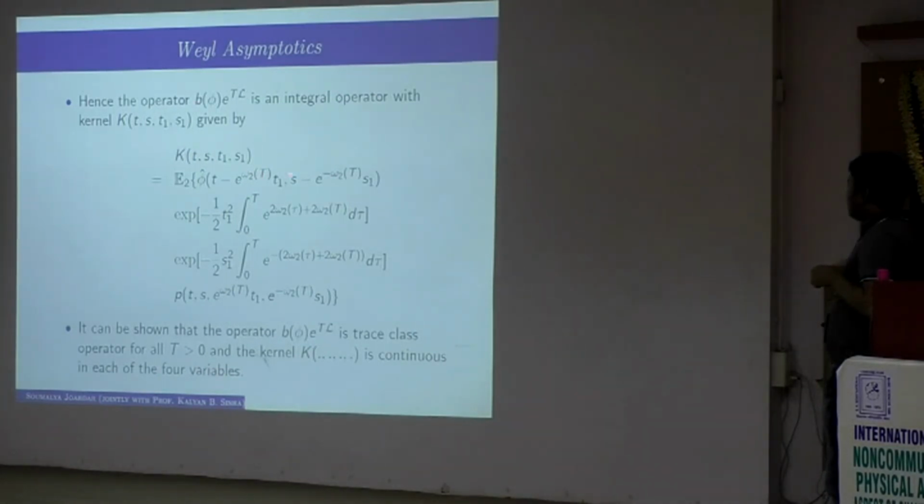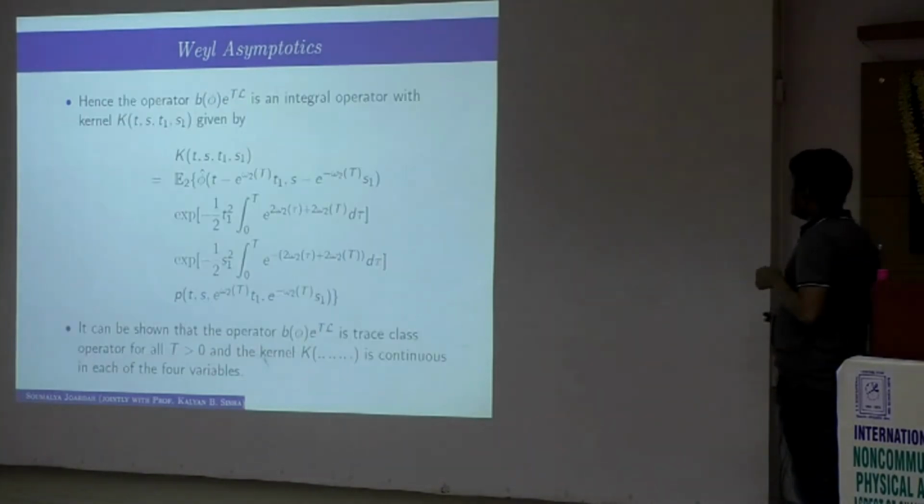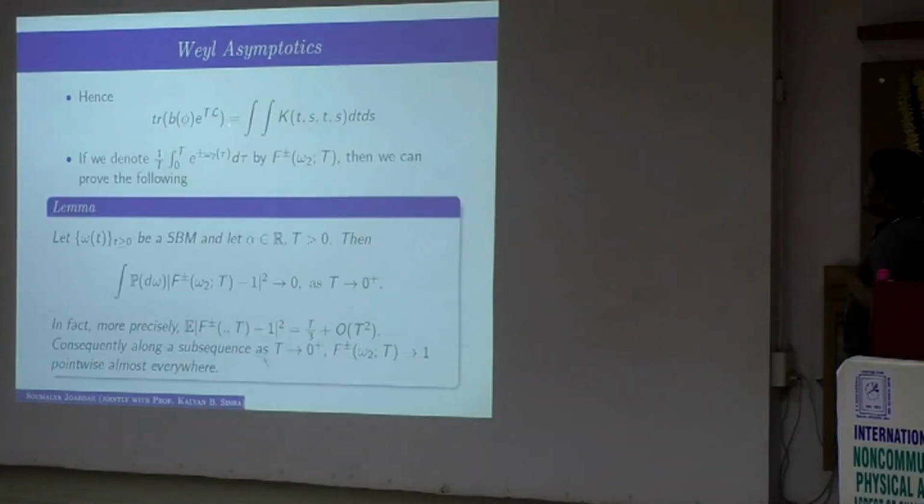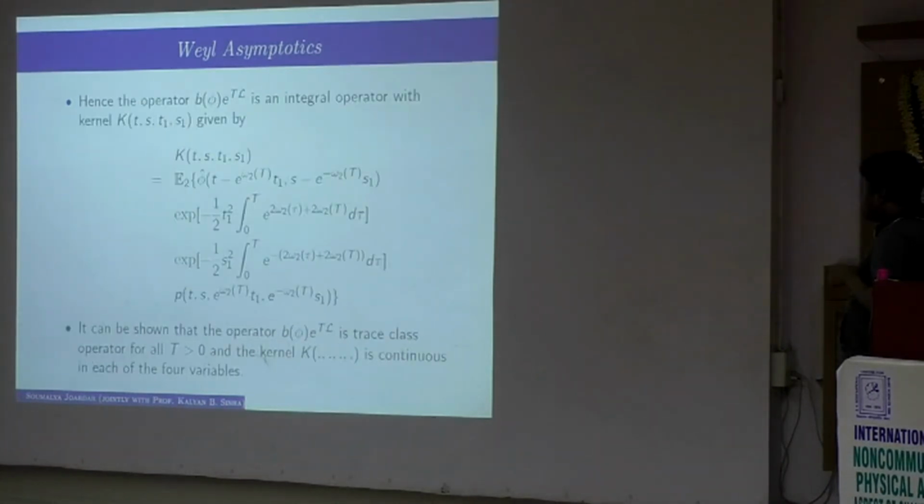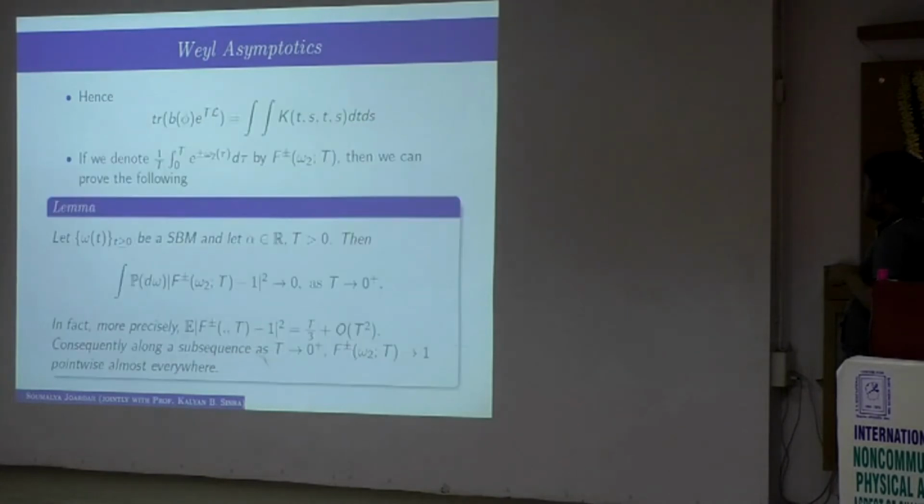The kernel is given by this expression, and it can be shown that this is actually a trace class operator for all positive t, and the kernel is continuous in each of the four variables. Once we have that, then we can actually compute the trace. The trace will be given by the integration along the diagonals. You replace t1, s1 by t, s and integrate along the diagonal.